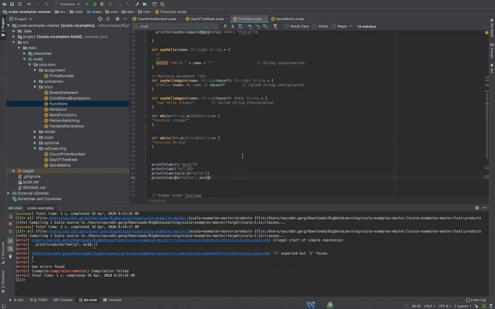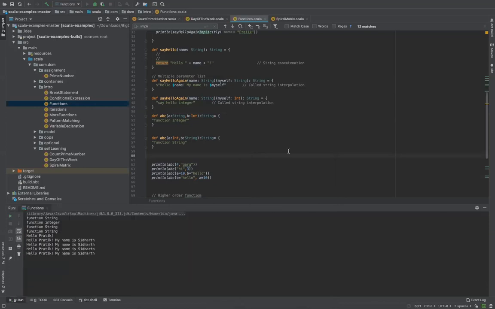Can you run it? Function string, always function string is getting called. Oh, sorry, my bad actually. I did the wrong thing.